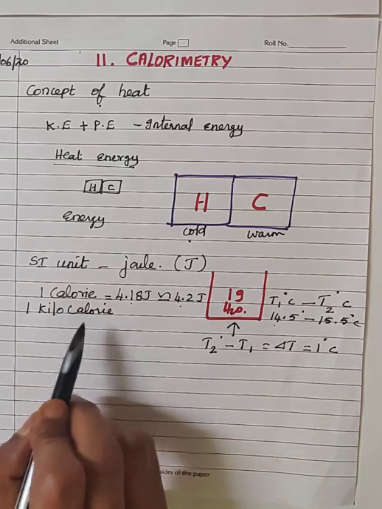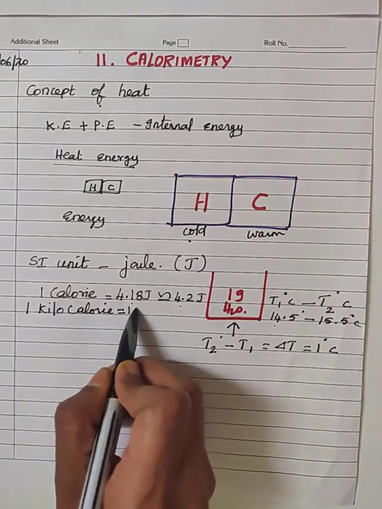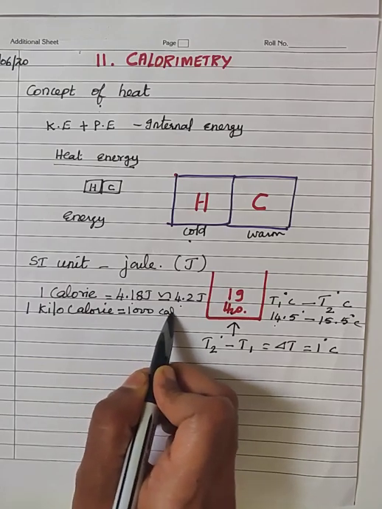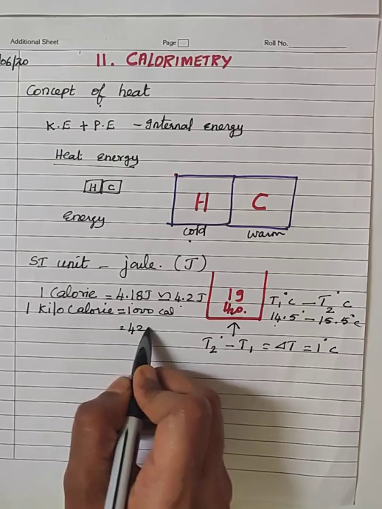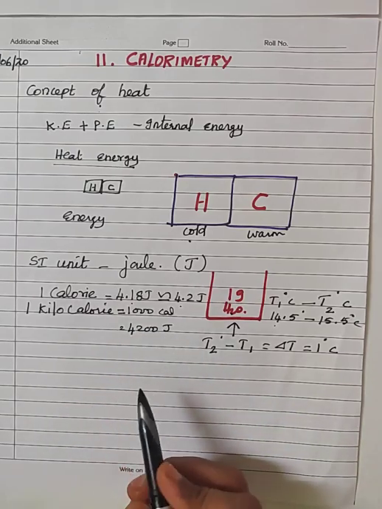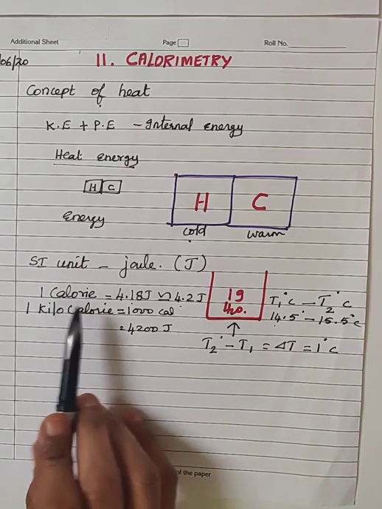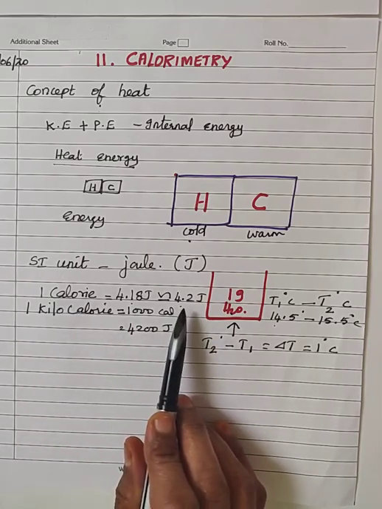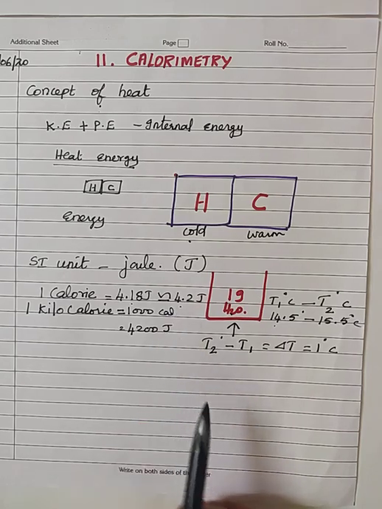For 1 kilocalorie, how to express in terms of joule, the SI unit of energy? 1 kilocalorie contains 1000 calories. 1 calorie is equal to 4.2 joules, so 1000 calories is equal to 4200 joules. 1 kilocalorie is equal to 4200 joules. 1 calorie is equal to 4.2 joules. These are the units used to represent the heat energy.